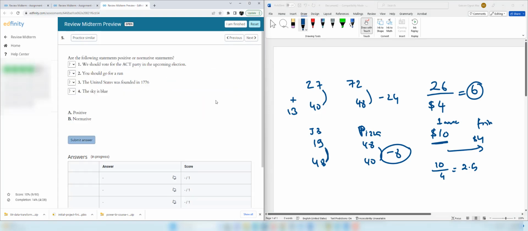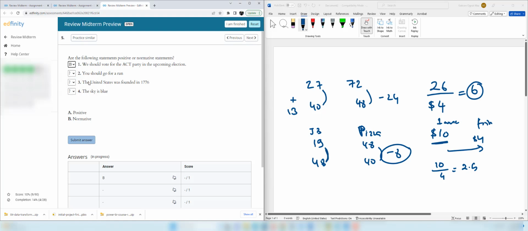In this question, we are going to identify whether the statement is positive or normative. A positive statement represents the facts and the data. A normative statement represents a suggestion or personal opinion. Now let's start with the first one. We should vote for the ACT party in the upcoming election. This represents a personal opinion and suggestion. Therefore, it's a normative statement.